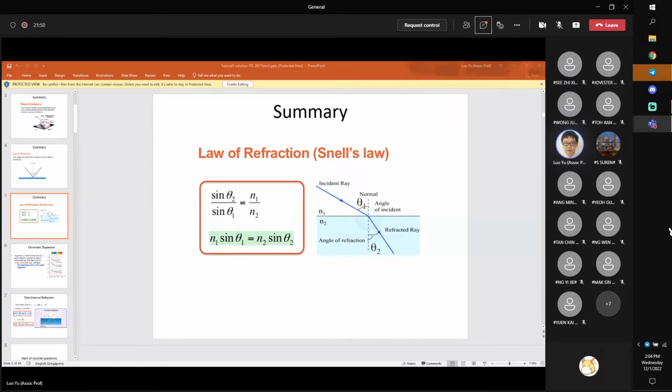Normally when light is incident at the interface, it will have both reflection and refraction. But sometimes when light is incident upon the interface, it will only have reflection without any refraction. That is what we call total internal reflection. There are two criteria for total internal reflection to happen. First, my light source must be incident from the high index material.